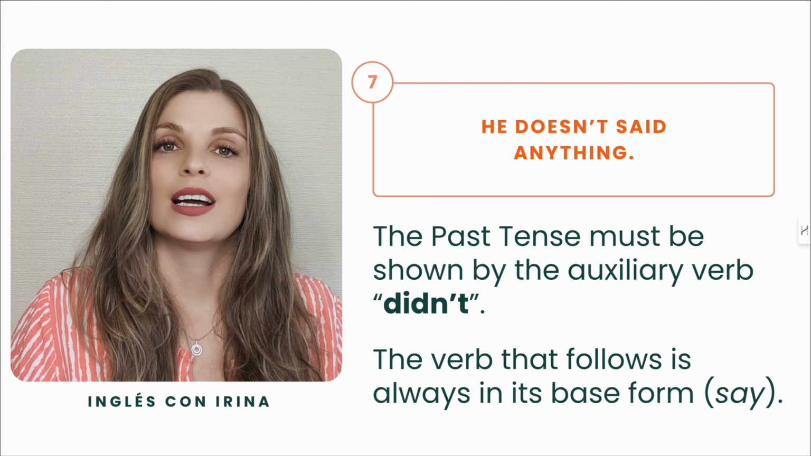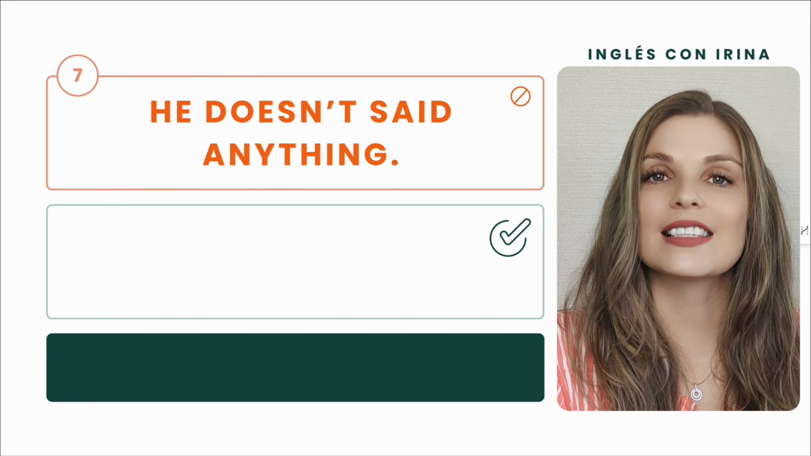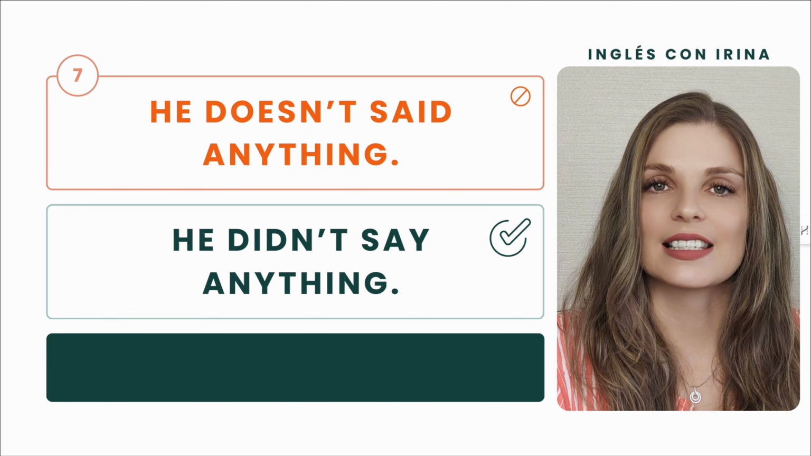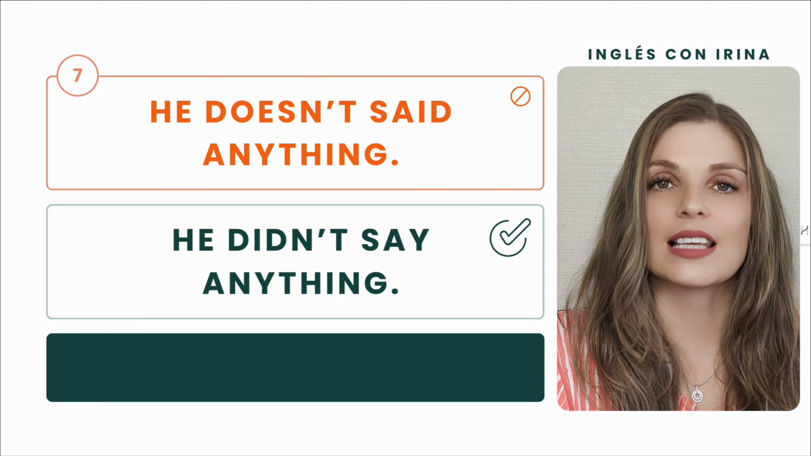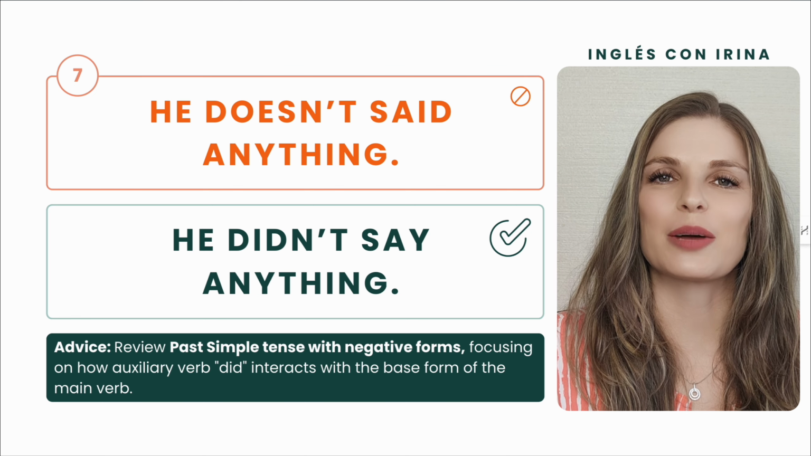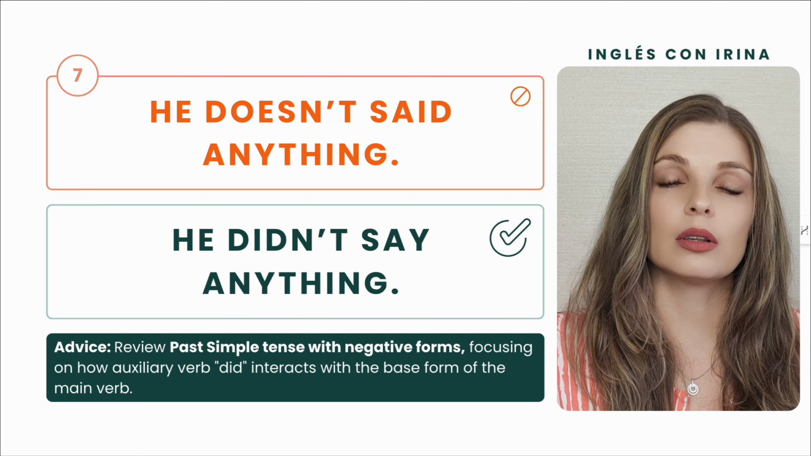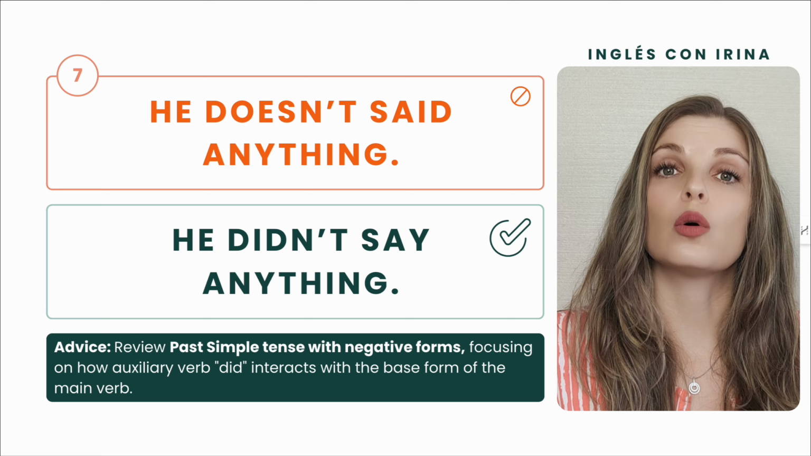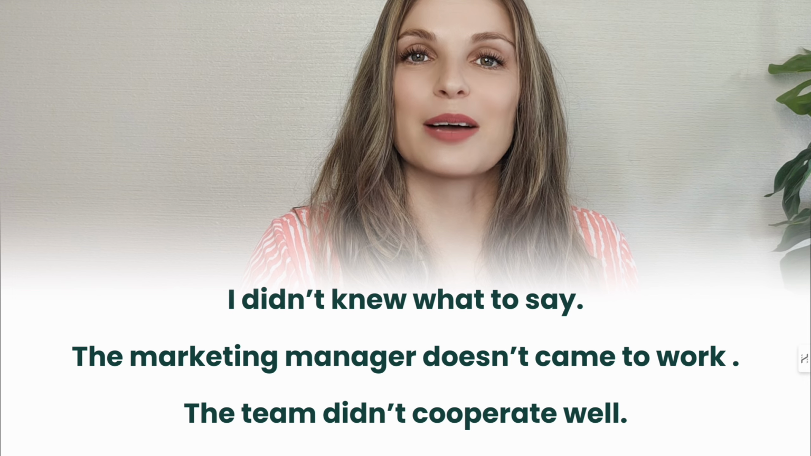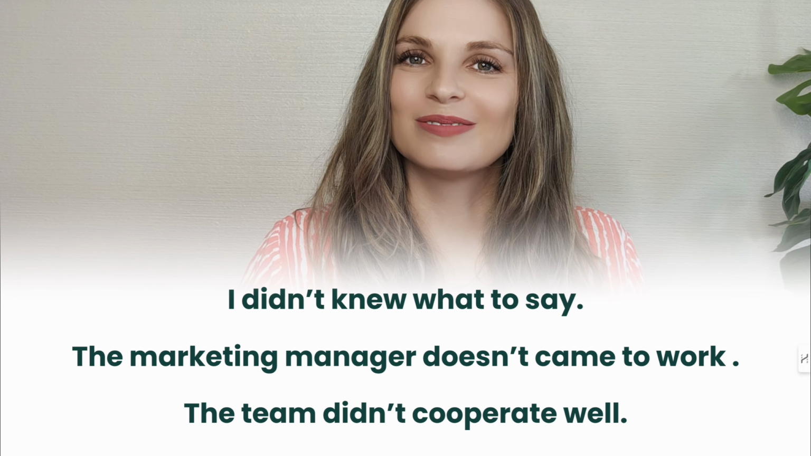So let's now calculate the correct answer. Did you get it? What is it? So my version is, he didn't say anything. If this topic produces some questions for you, I recommend you to review past simple, especially negative sentences in past simple, and make sure that you know how to create those sentences in English. Here are 3 examples for you. Can you find 1 or 2 or 3 with a mistake?